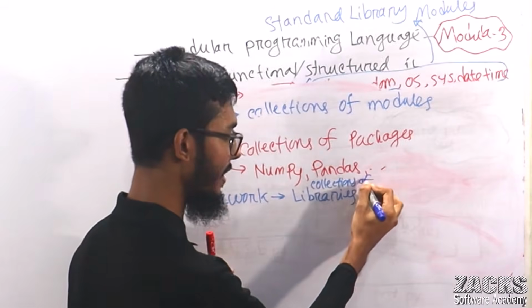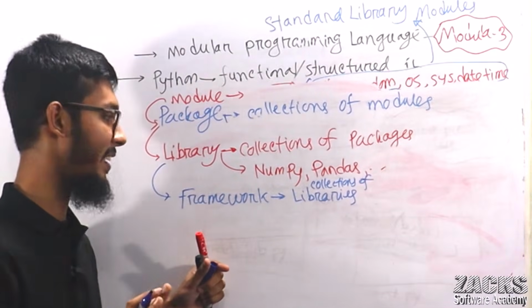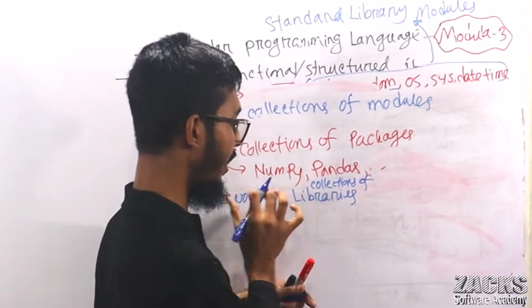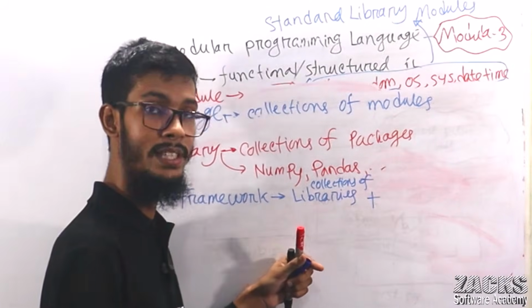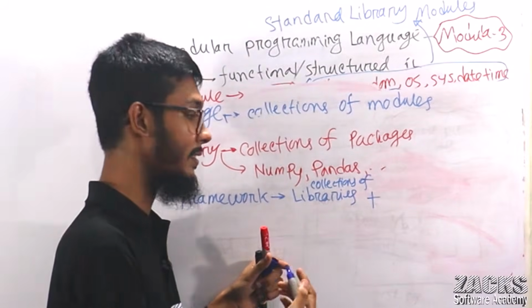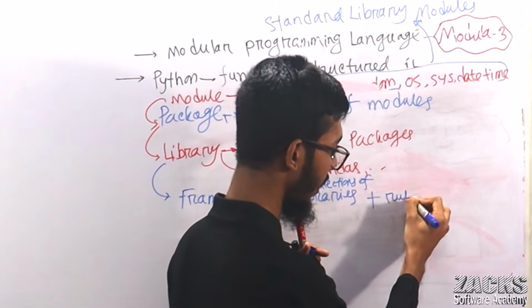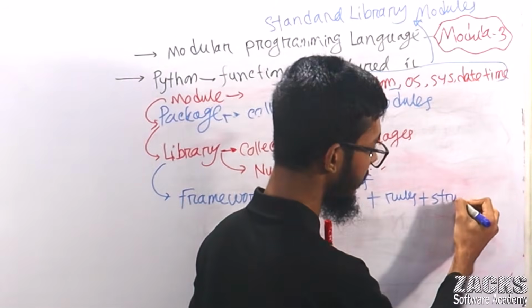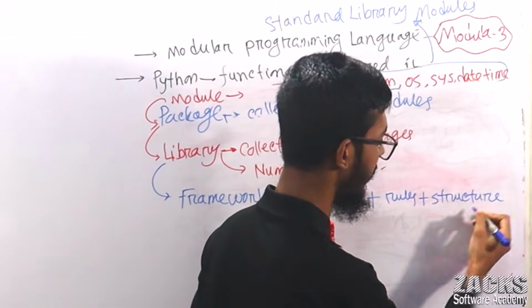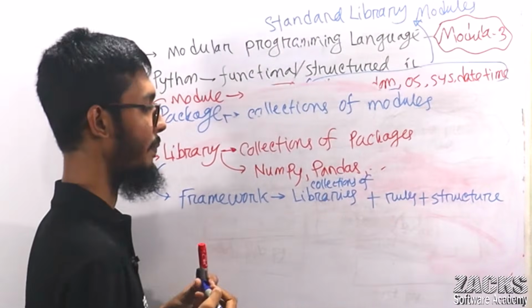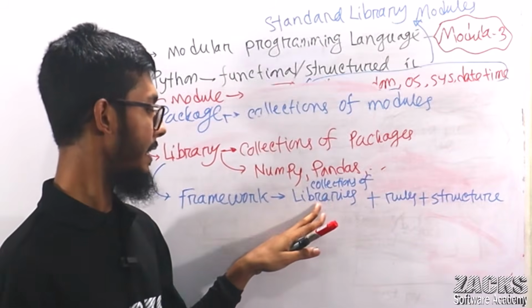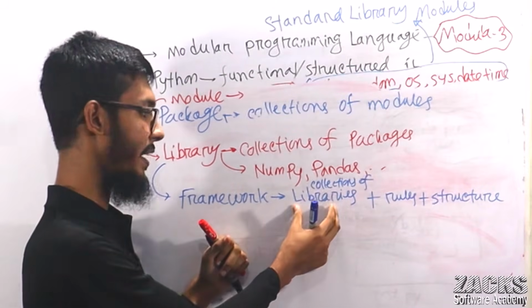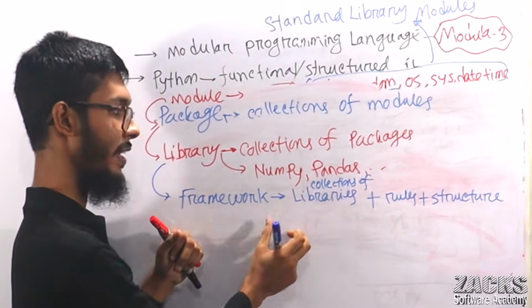Collections of libraries. It's true, but it's not perfect. Framework means libraries, a collection of multiple libraries, plus some rules, plus some structure. The rules you have to follow means what? It is already some predefined code, some predefined code libraries. Okay, it's fine, a collection of libraries.